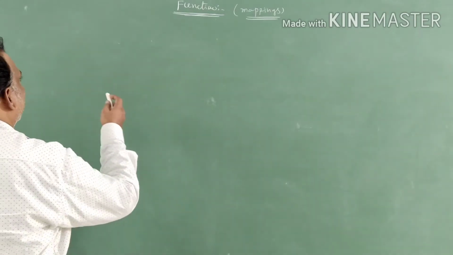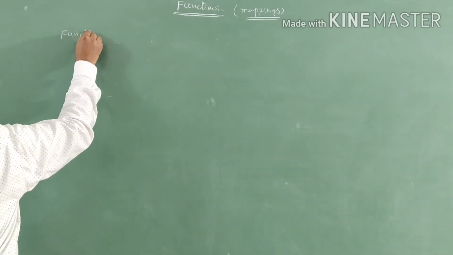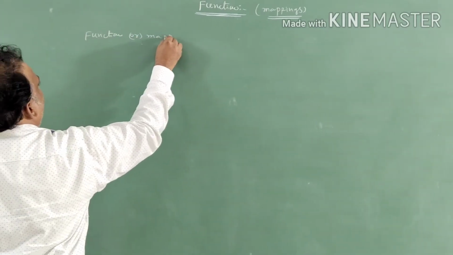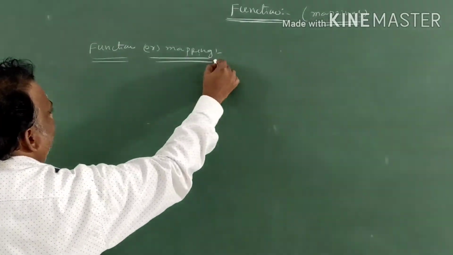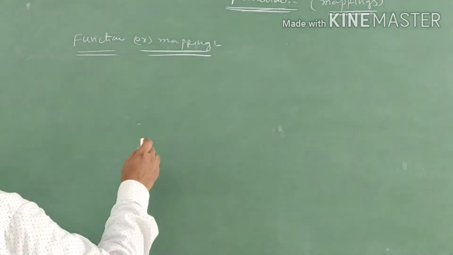Right, students. Now I will write the definition of a function, or mapping. I told it in two different ways, and I will write both.